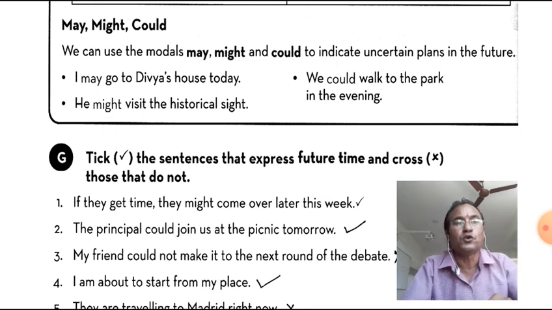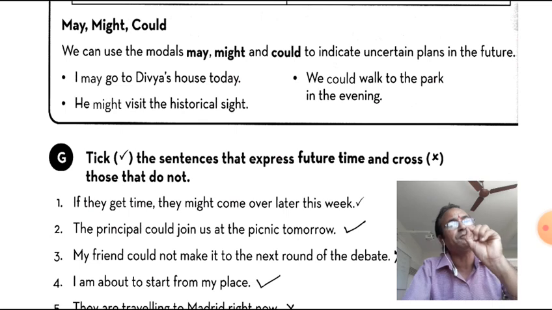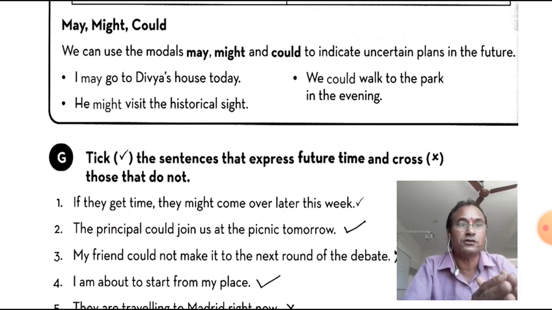Could is the past of can. It also has multiple functions. There are clouds in the sky, it could rain. The least possibility. Now let's see what is used here. We can use the modals may, might and could to indicate uncertain plans in the future.